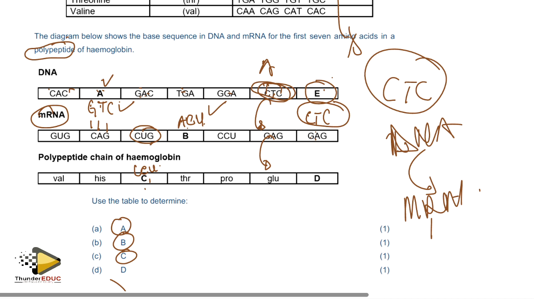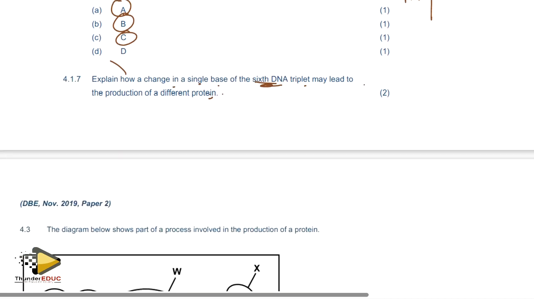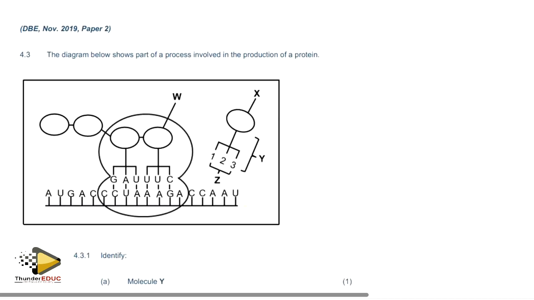All right. Let's continue to the next question. Explain how they change. So we have seen that a change in the DNA sequence will lead to a change in the messenger RNA sequence, which will lead to a different amino acid brought by transfer RNA to the ribosome, which might lead to a different protein. So you keep on explaining that in the same sequence. You understand? If this doesn't happen, this will happen.